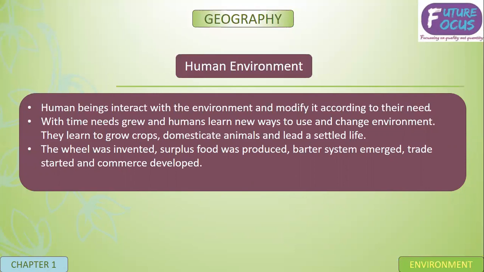The wheel was invented. Whatever the inventions are, they come from the need of the human. Surplus food was produced, the barter system started, commerce developed. Whatever changes there are in the environment of the human, that is the human environment. They change according to the requirement and the need.